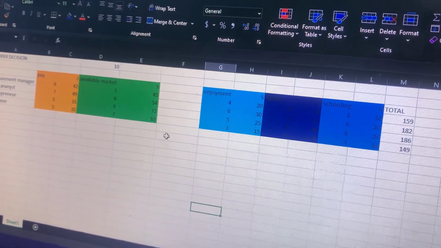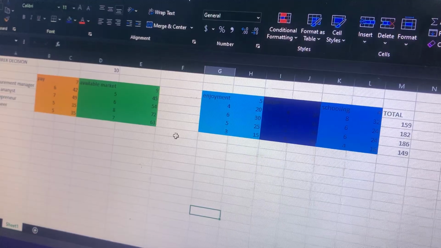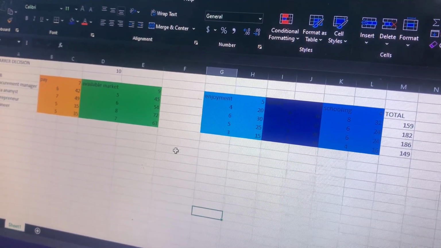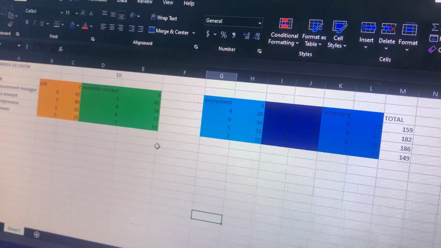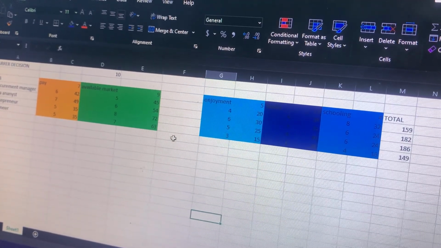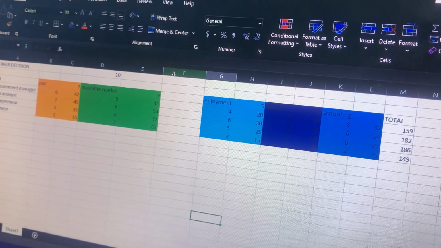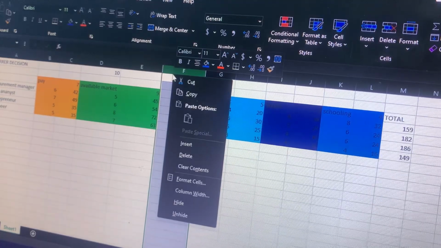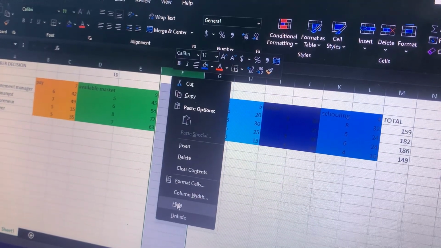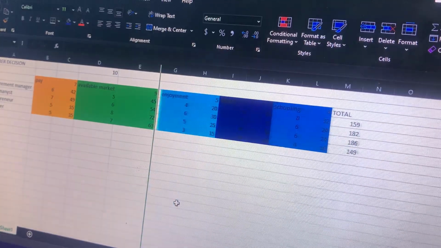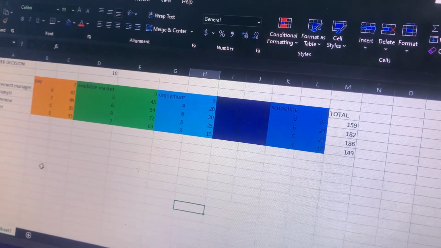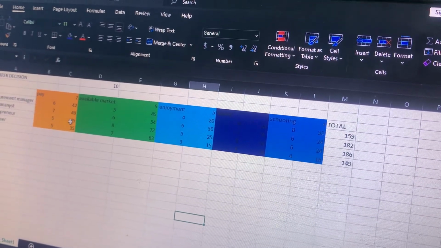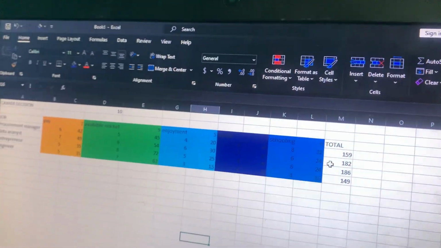But as we can see, as we are doing the work, there is a gap here, so we don't want it because it will make our work look a little bit not nice. So I want to get rid of this column. So what do I do? I will right click on this and then go to hide. Just click, it will hide it. So we can see that I have gotten a uniform work. So we have the payment, available market, enjoyment, up to schooling.